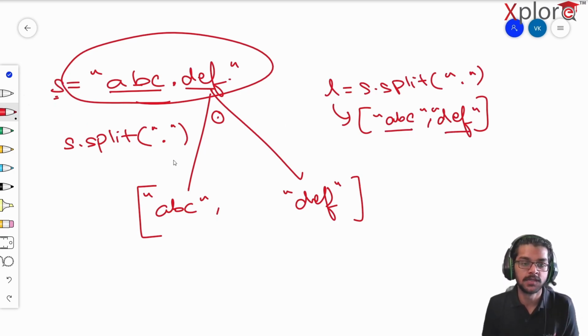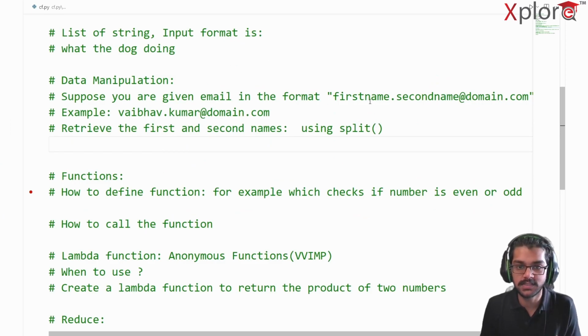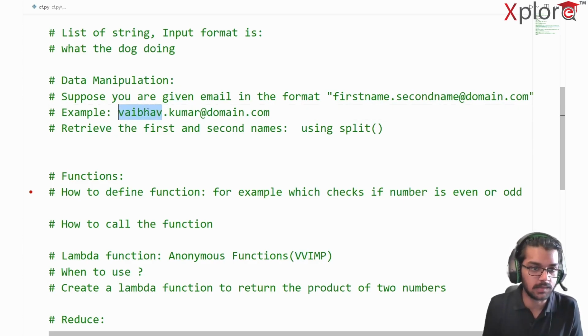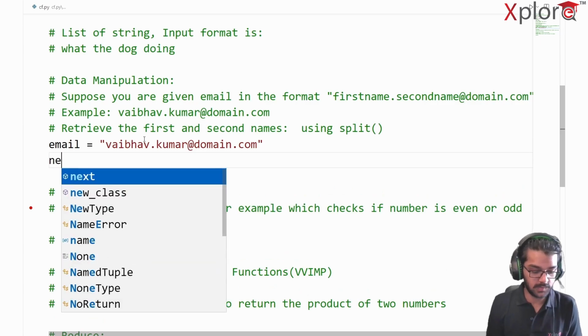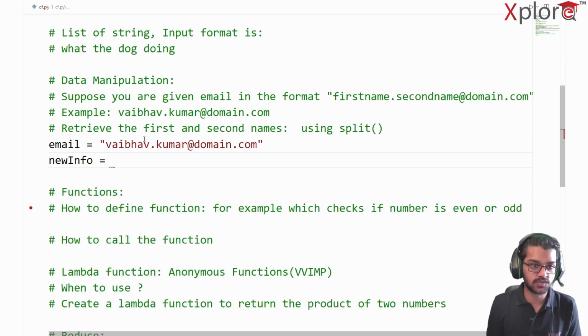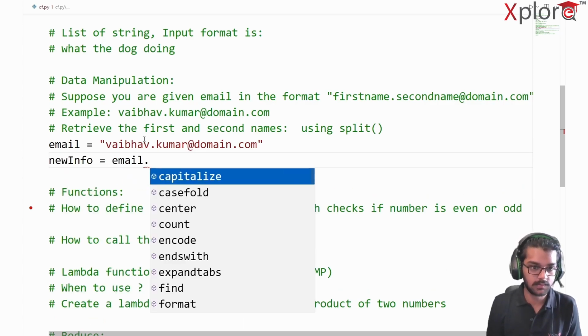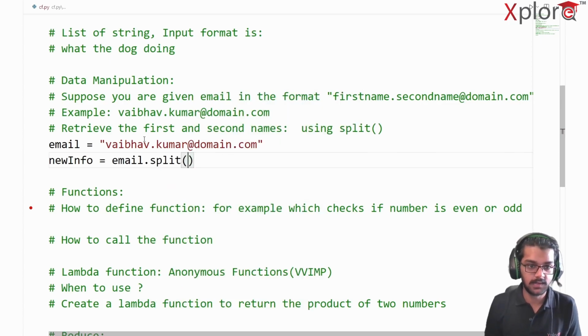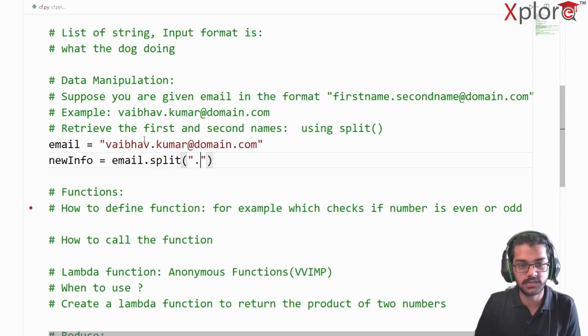Quite simple enough. So in this case, suppose the email is first name dot second name, like Vaibhav dot Kumar at domain dot com. I want to split it based upon Vaibhav and then this entire stuff here. So how will I do that? Suppose I write it this way. Email is this thing. Now my new info is going to be nothing but email dot split, and I'm going to split on the basis of dot here.